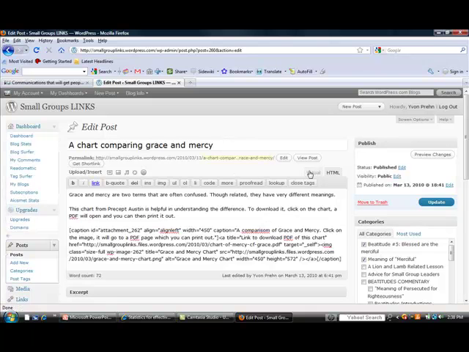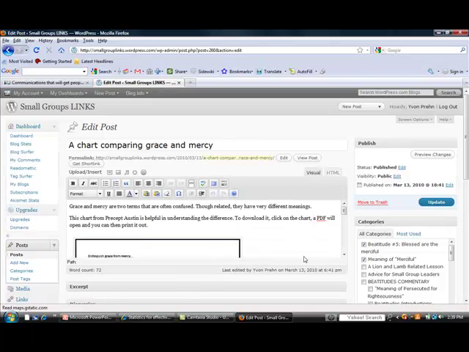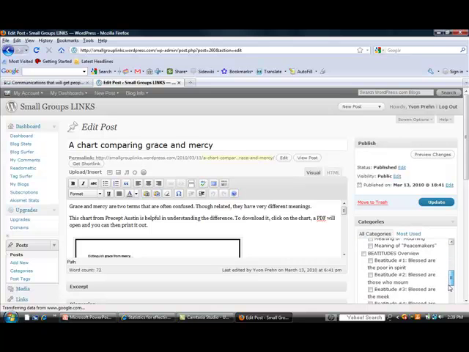And you notice too, let me go to this particular one. This one actually has a little chart on it, but you notice this is under two different things. It's under meaning of merciful and under Beatitude number 5, blessed are the merciful. Whoops, I didn't mean to uncheck that. But you see, you can have it be under as many categories as you want.